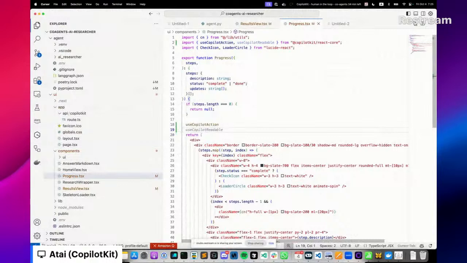That's on the action side, and it's the same on the readable side. Every piece of information that you expose to the Copilot is available under a special CopilotKit sub-state on the agentic state object. So you can continue to use everything from the standard CopilotKit object.